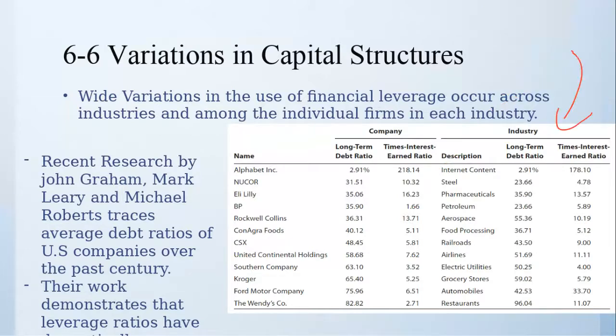So for internet content, the debt is just 2 and the equity is 98. It is an increasing ratio, so as we move down, debt increases. A little more than internet are steel companies. In the steel industry, there was an average of 23.66% debt.